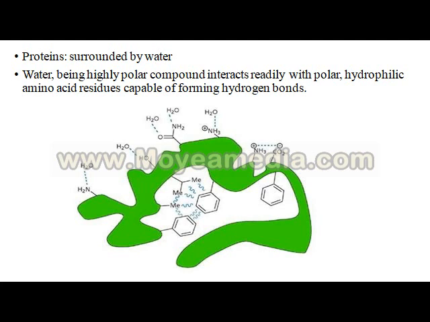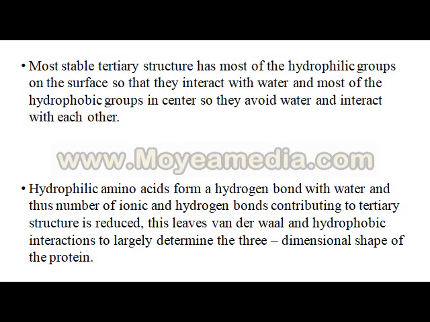So now we can say why the tertiary structure is folded. It is folded in such a way that hydrophobic molecules remain inside and hydrophilic residues remain outside. Now, why does this bonding take place?